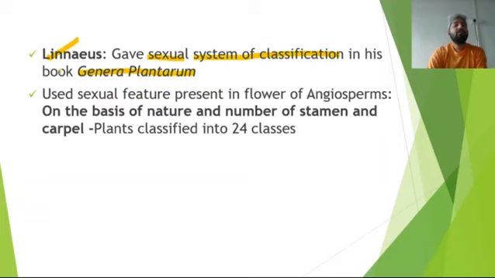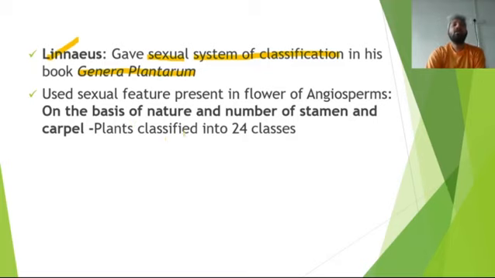So why he used the name sexual system of classification under the artificial system of classification? Because he used sexual features which are present in the angiosperms. ठीक है. On the basis of nature and number of the stamen and carpel. फिर stamen carpel हमें दिखते हैं बेटा, basis तो वही रहा, but इसने sexual system of classification क्यों किया? क्योंकि इसने sexual parts को consider किया.